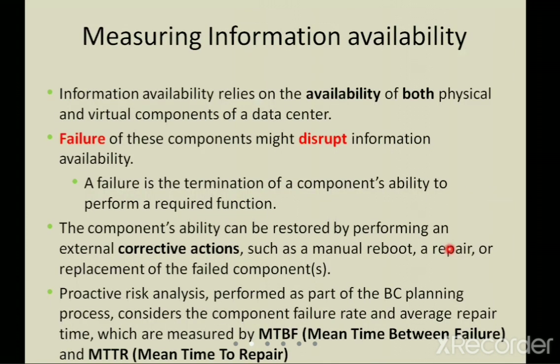Now we can check how we are going to measure this information availability. First he is talking about the term called failure. Failure means the termination of a component's ability to perform a required function. So when a component is not able to perform whatever function is required, then obviously there is a failure of that component. And when the component fails, the user or the system has to sit idle. To get the system back to functioning, they either go for a manual reboot or they go for a repair.